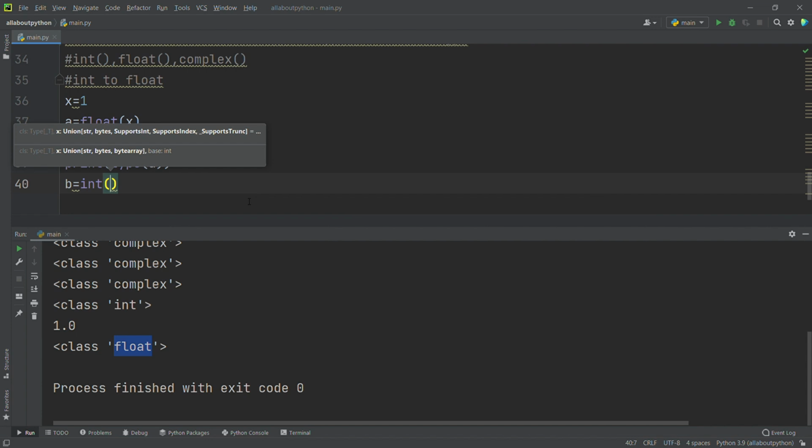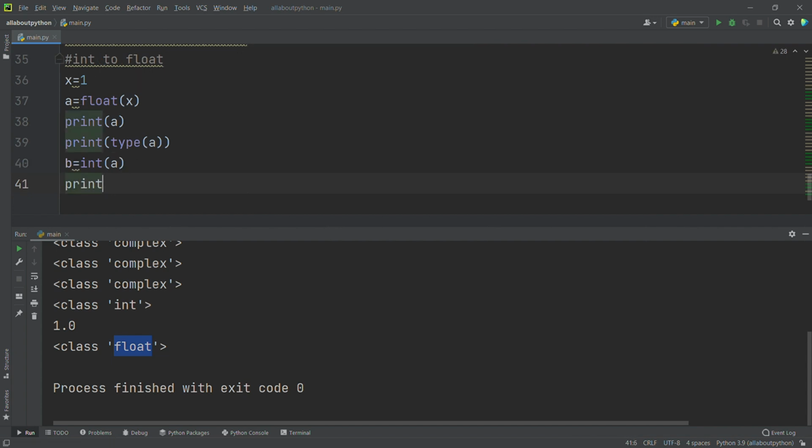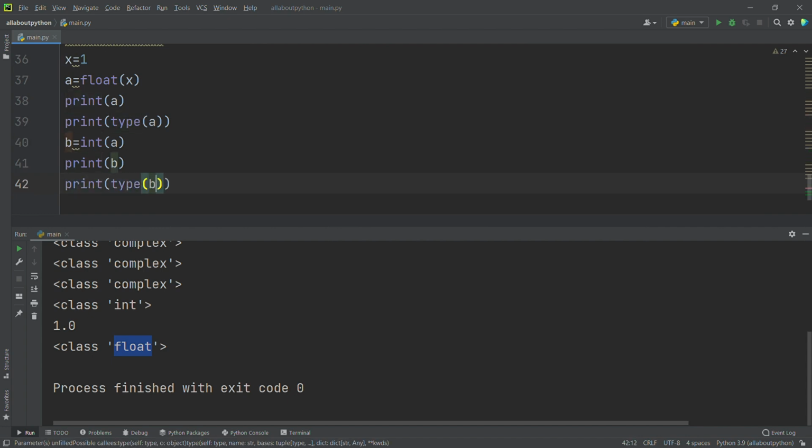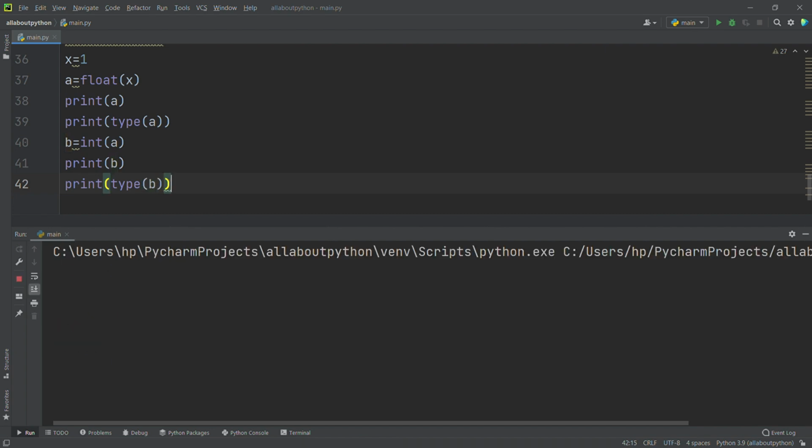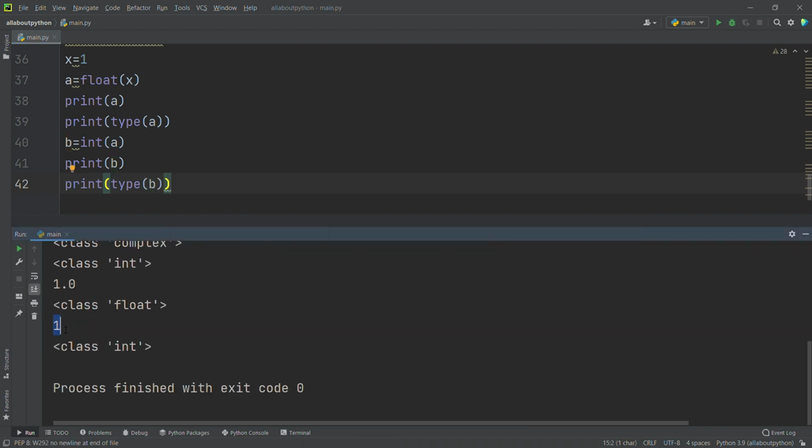Why am I giving a? Because a is a float, right? Now I am trying to convert it into int, so I will print b, and print type of b. See here, now it's printing 1 and it's saying it's an integer.